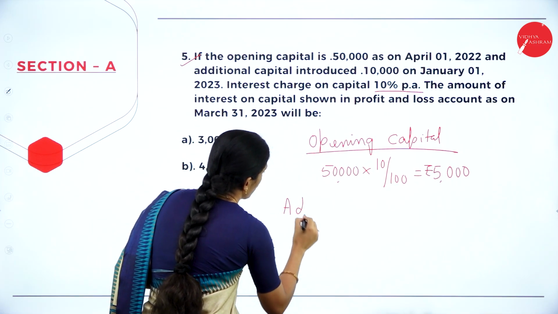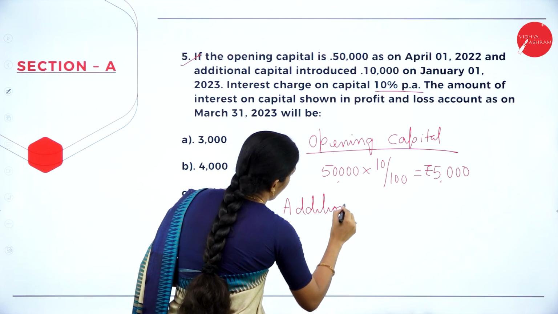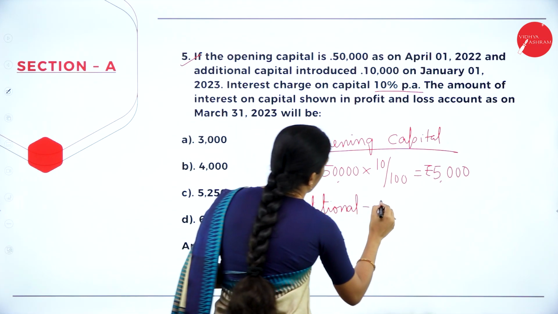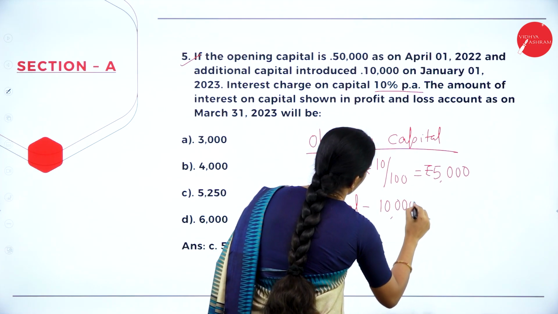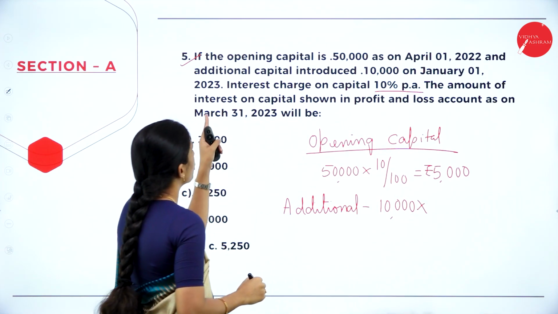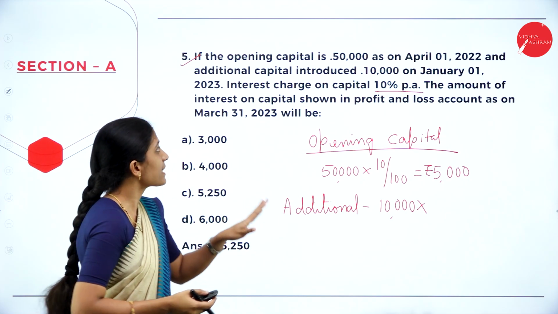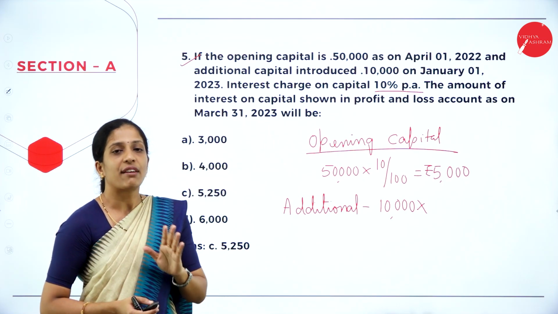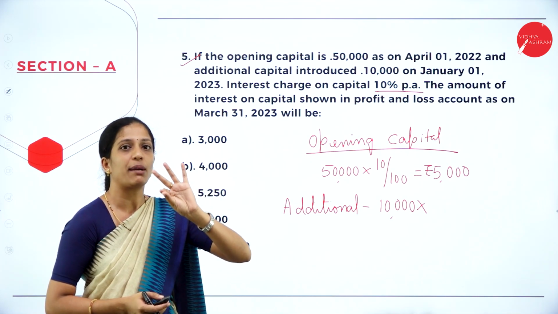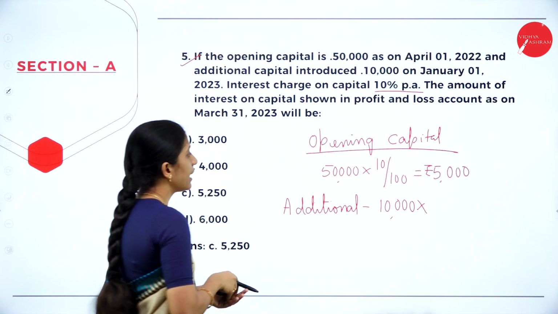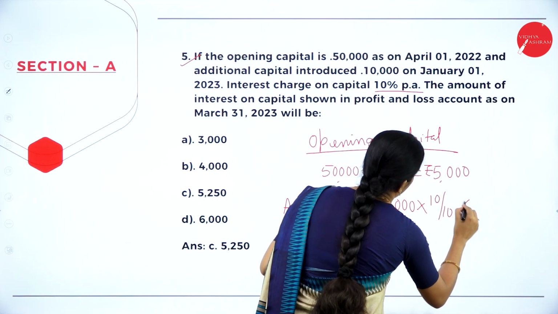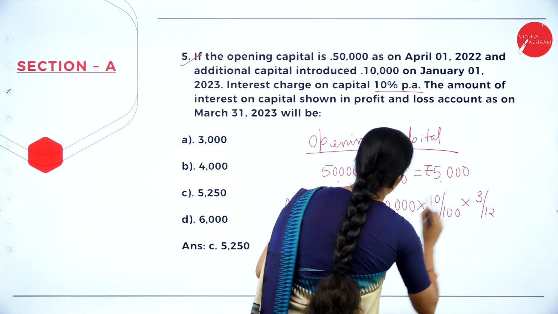Again we have additional capital. So this also you have to take into consideration. Additional capital was 10,000 which was introduced on January 1st, 2023. So what is the year ending they have told? March 31st, 2023. January 1st in the sense January, February, March, 3 months. Correct? So 10,000 into 10 divided by 100 into 3 divided by 12. 3 months.